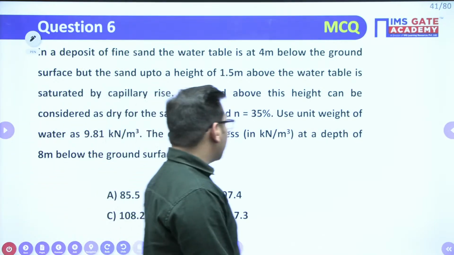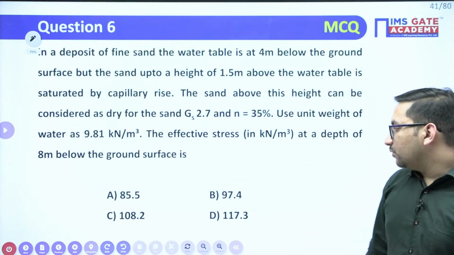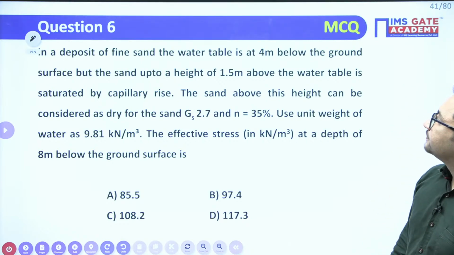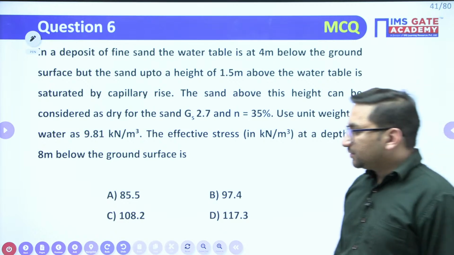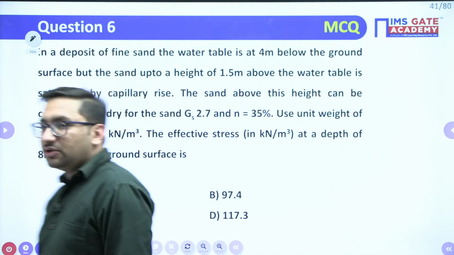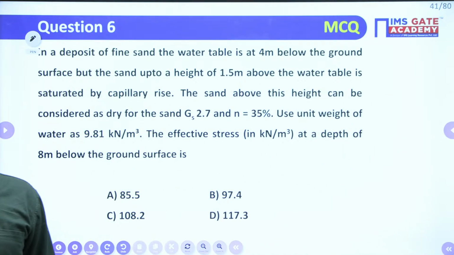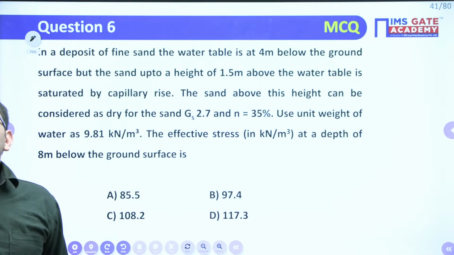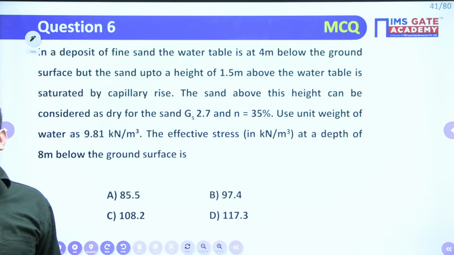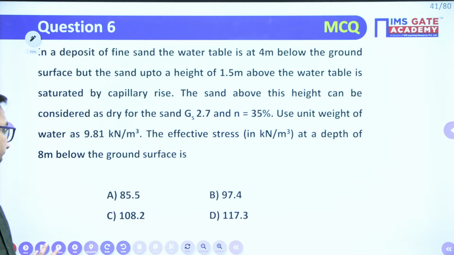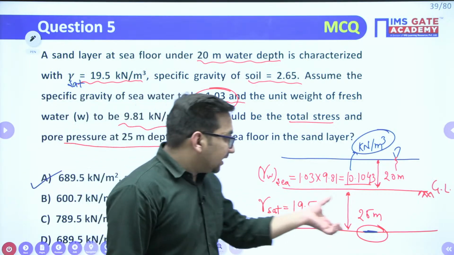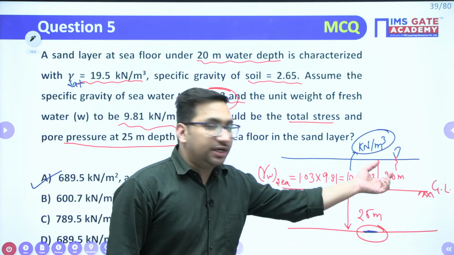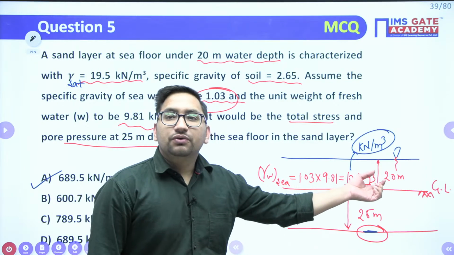Try this particular question. It is also a very good question. Clear? You will be able to calculate this particular value also. There is a capillary rise. In total stress, why height is what? Height of water is 20 meter. See, my dear friend, if I take this total height as 25 plus 20, it means why not 25?